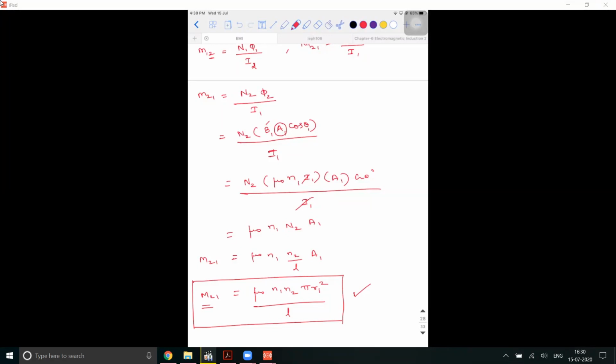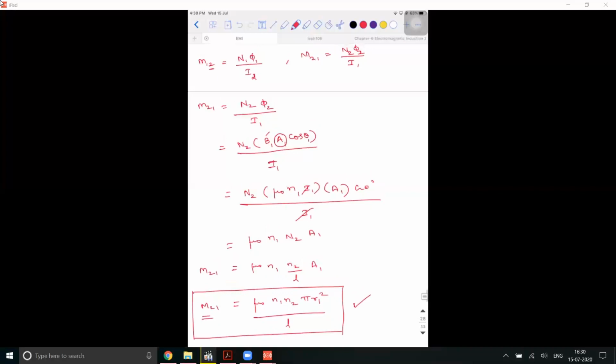Can you give a minute to copy? Sure, you can do it. Take it. Sir, do we draw the diagram? No need. You can leave some space, look at the textbook and draw. Don't waste time.